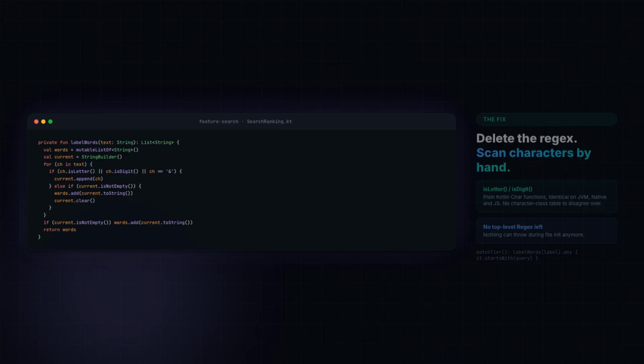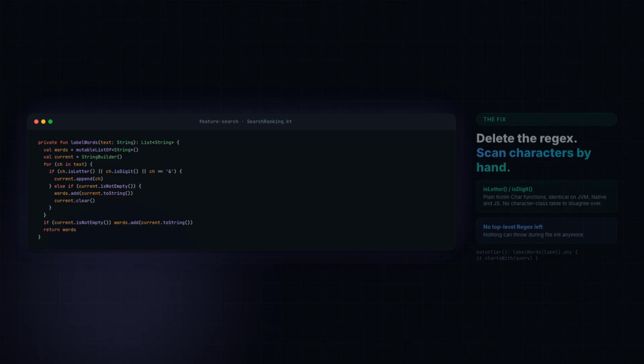The fix deletes the regex entirely. Instead of splitting on a compiled pattern, a new function called labelWords runs a manual character scan. Walk the string one character at a time.